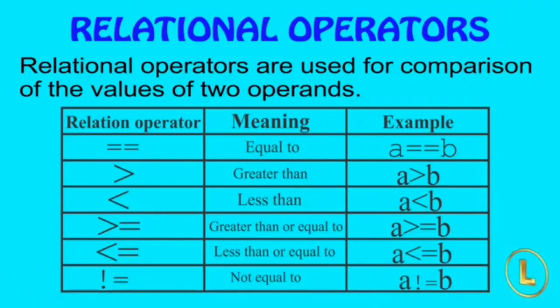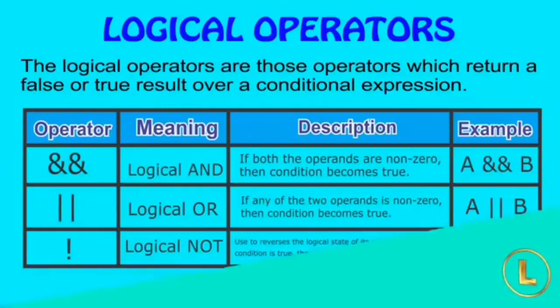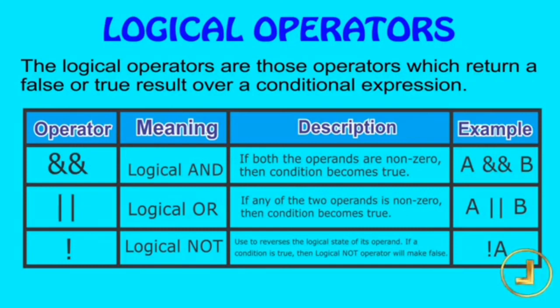Relational operators are used for comparison of the values of two operands. Some of the most important relational operators that are used in programming languages are shown in this table. The logical operators are those operators which return a false or true result over a conditional expression. And, or, and not are logical operators.